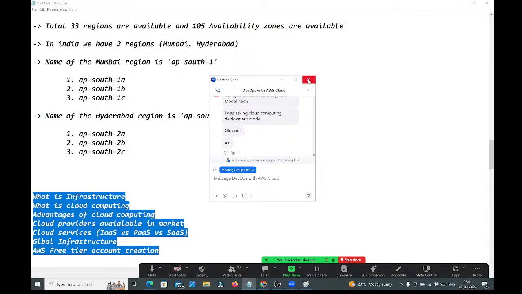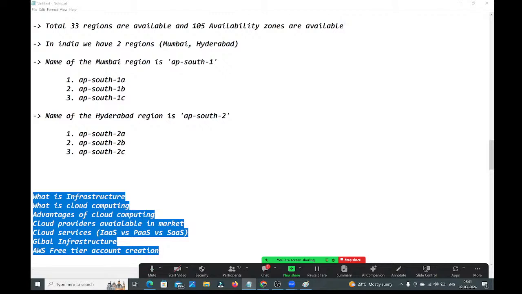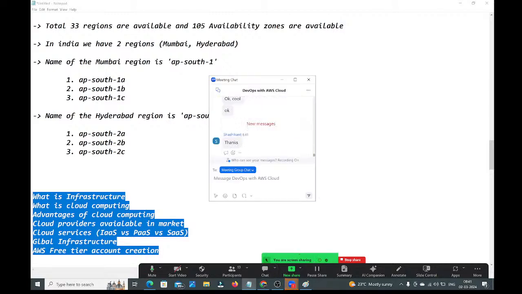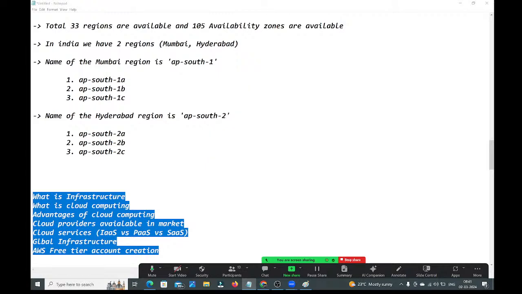Fine, guys. I will share these notes, please go through them. Next session, Monday, we will start with EC2 first. I will talk about what is AWS, then I will start the EC2, guys.